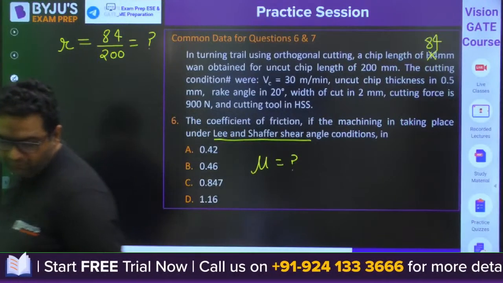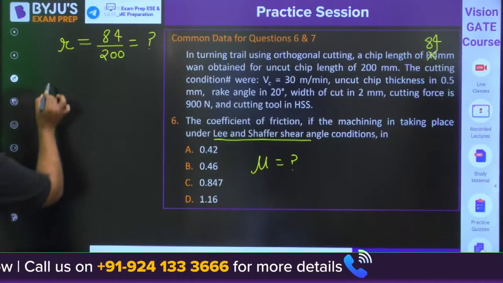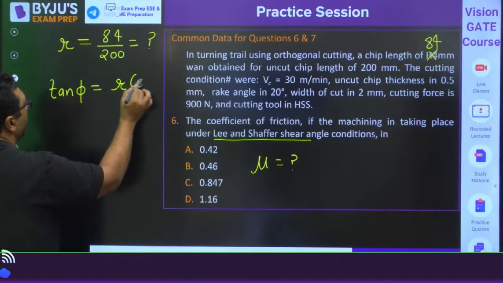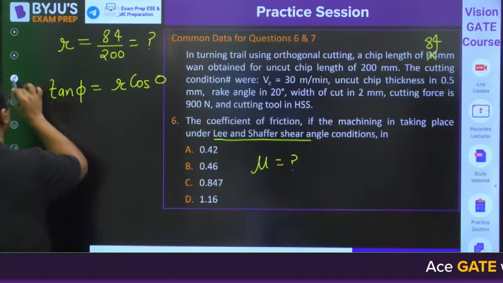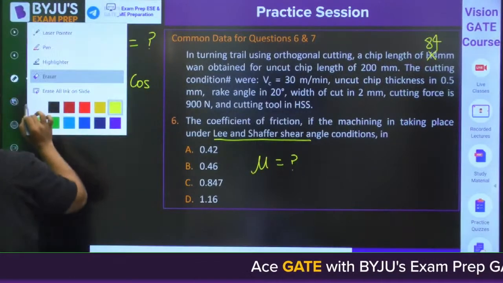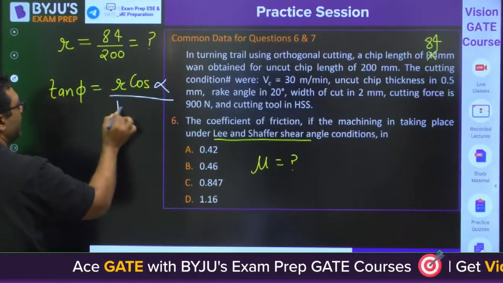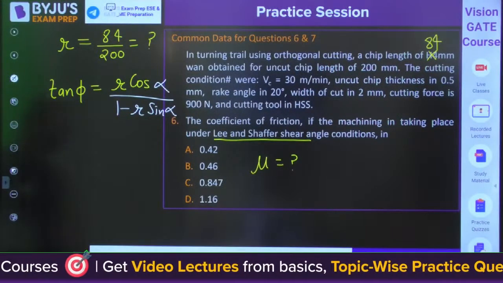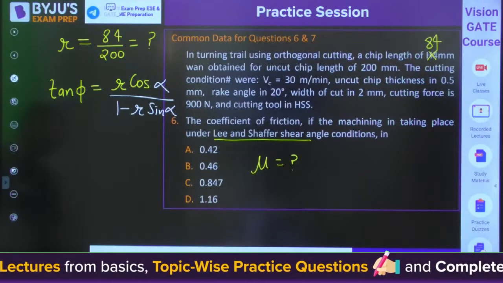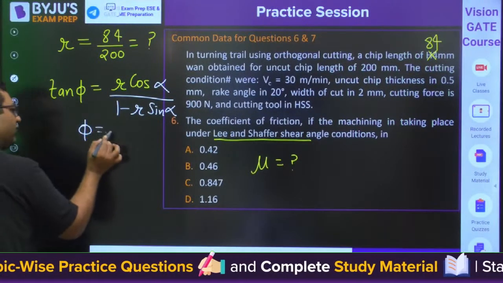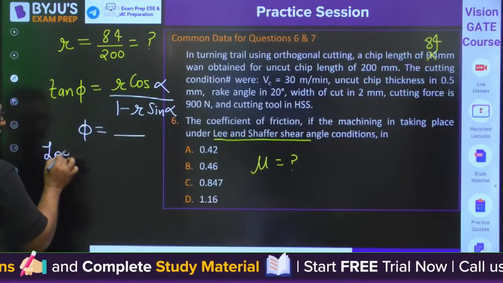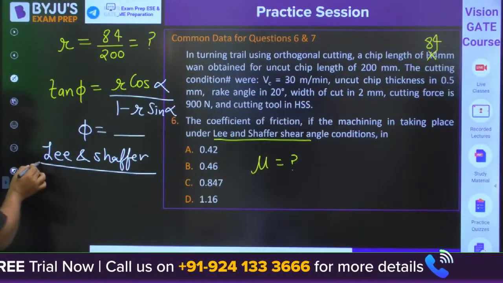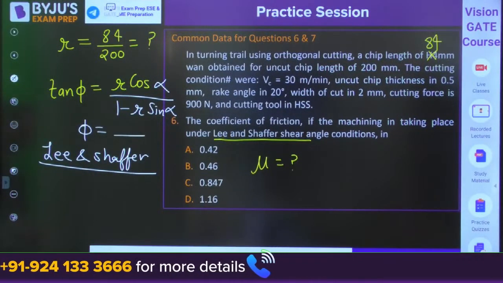I feel everybody would also be aware of the shear angle: tan phi equals r cos alpha divided by 1 minus r sin alpha. Yes or no? So from that I feel you can find out the value of phi. Once you get phi, you can go for the Lee and Shaffer theory, which will give you the value of beta.